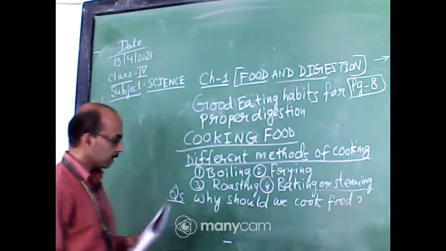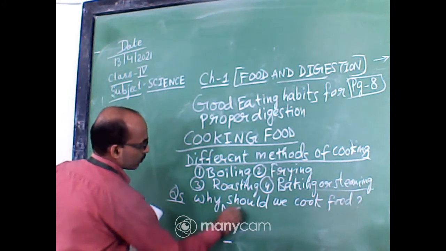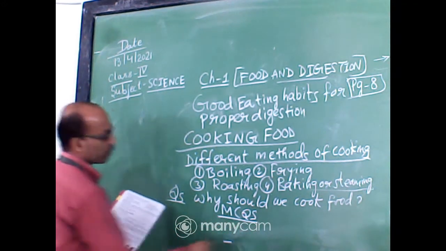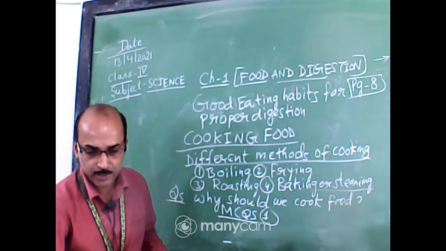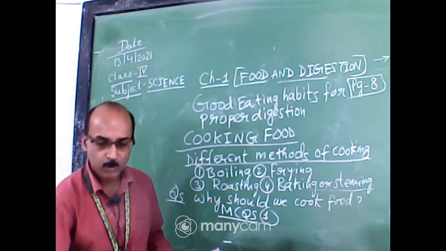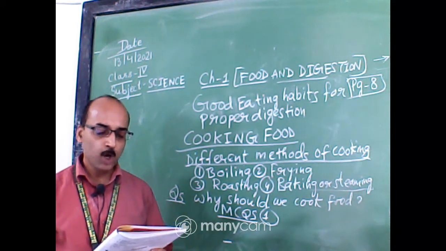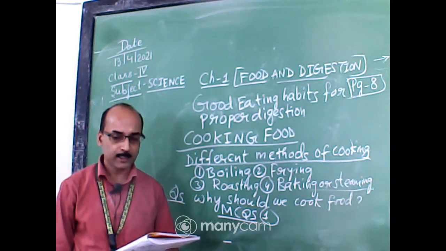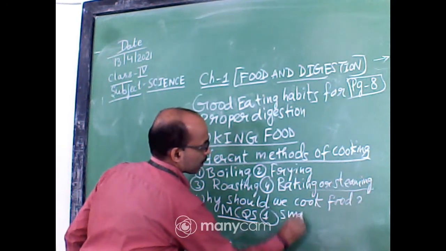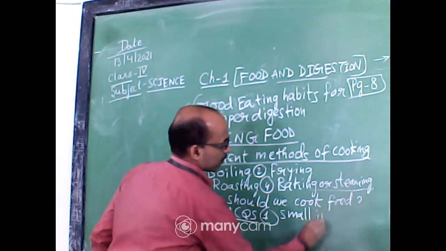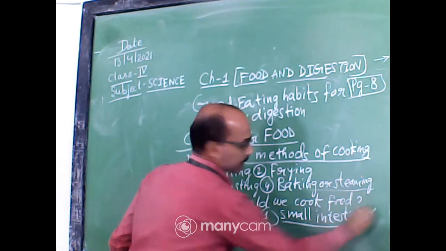Okay. Now, there is one MCQ. We will solve that one also. You will answer one by one. Number 1, page number 8. All of you will follow page number 8. Okay. Number 1, digestion of food completes in small intestine, large intestine, stomach. So, what is the correct option? Yes, it is small intestine. This is the correct answer.